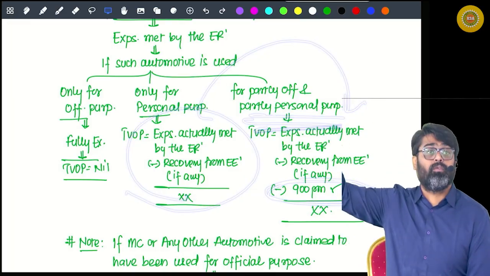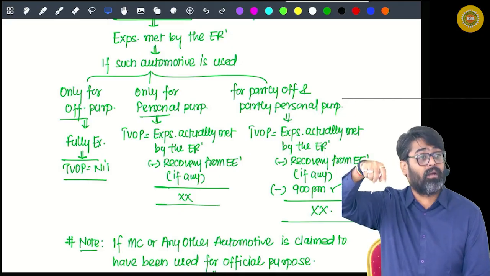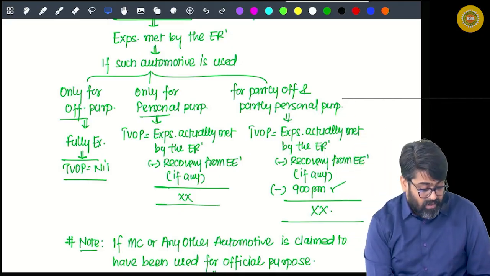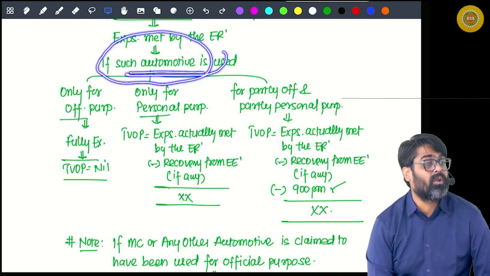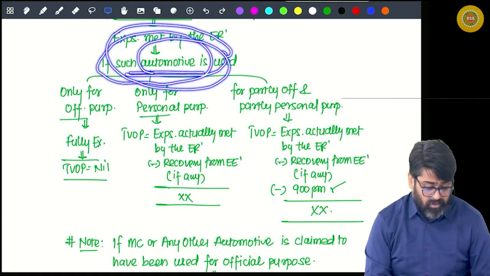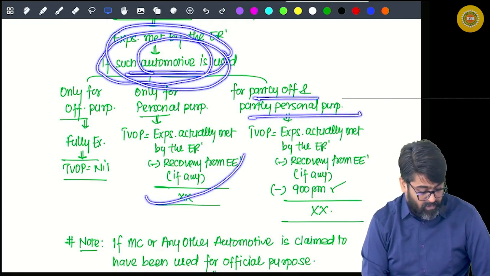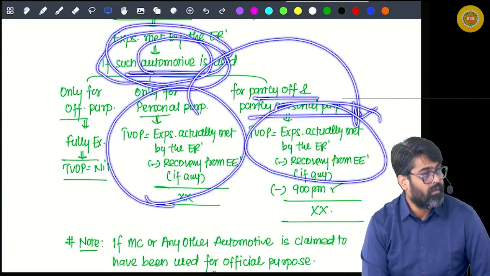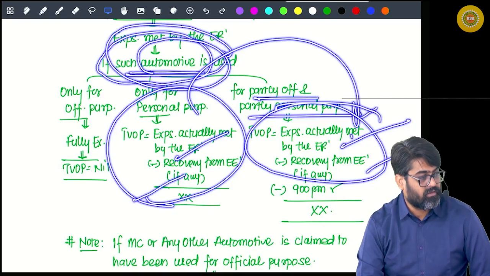Last time we had reduced 1800, 2400 and 900 for driver also. Yes or no? This time it is not a motor car, it is any other automotive. Getting my point? So if any other automotive is there which is used partly official, partly personal, in that case the benefit is the same.